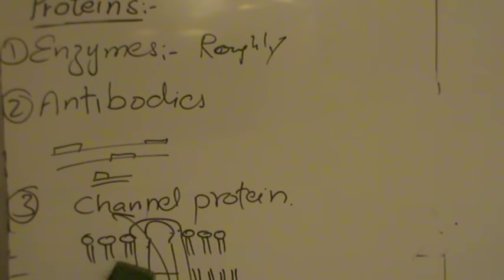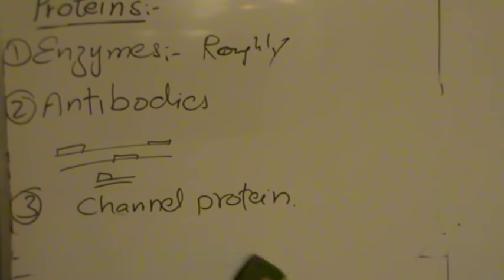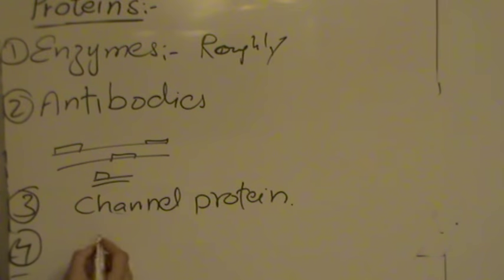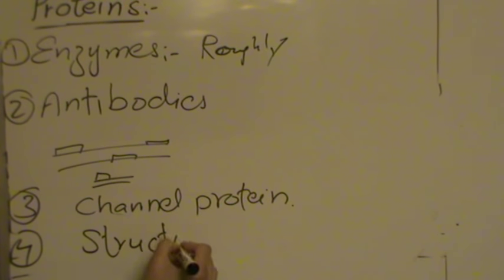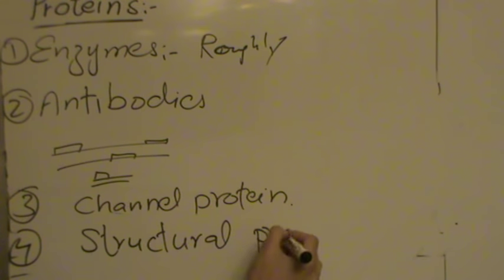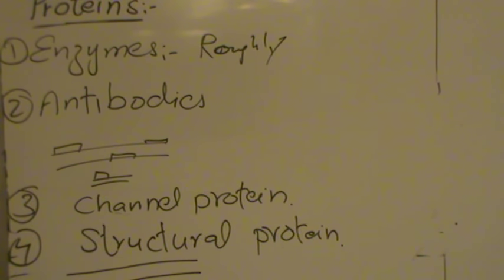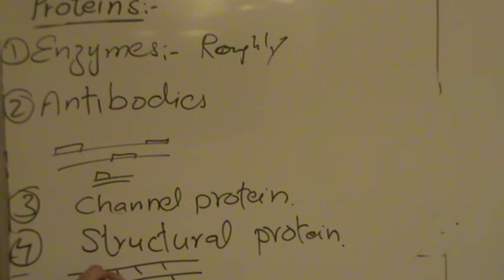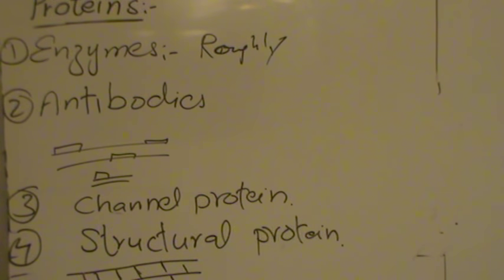Let's talk about structural proteins. Structural proteins are strong, and these are made up of long, straight polypeptide chains that are held parallel to each other, and these parallel polypeptides are linked to each other with bonds.